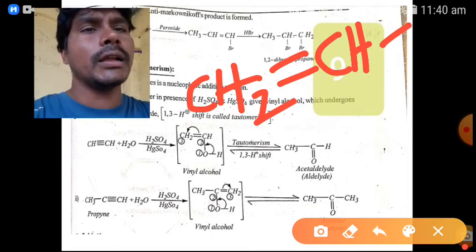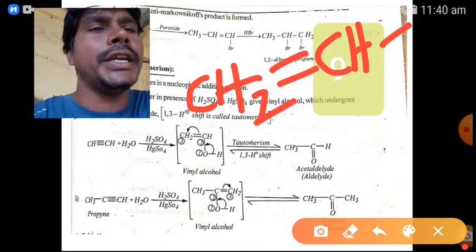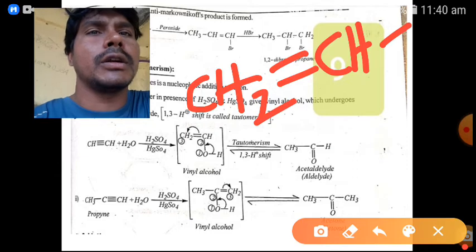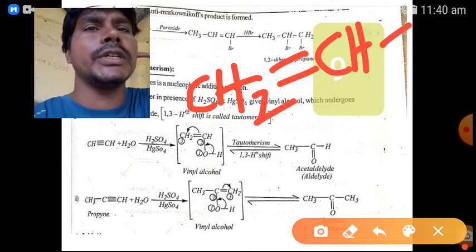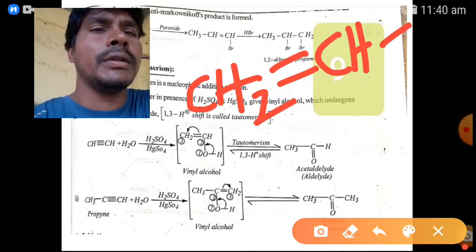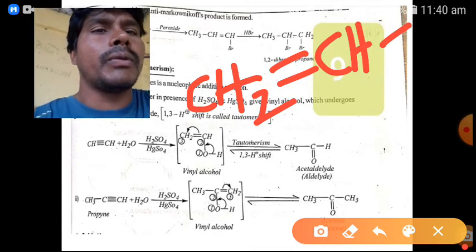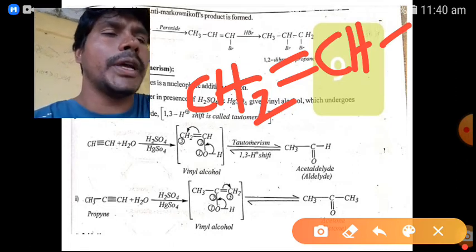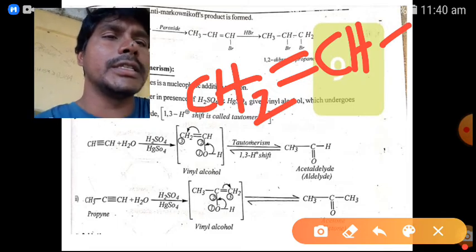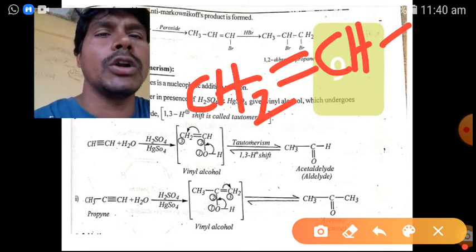So when vinyl alcohol is converted into acetaldehyde, it participates in tautomerism or 1,3 hydrogen shift. The hydrogen atom moves from one place to the third place, and it migrates to give acetaldehyde. This is the tautomerism.